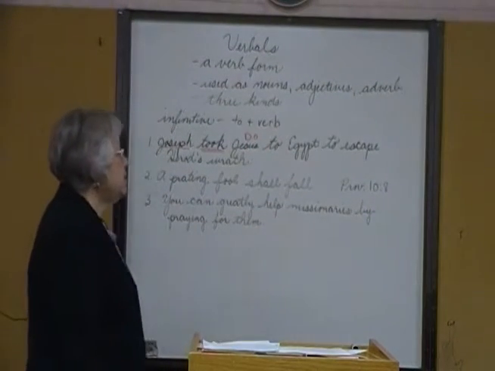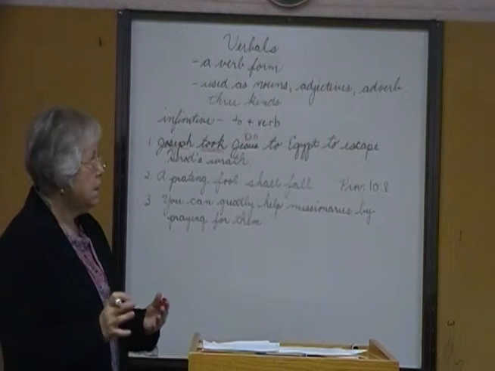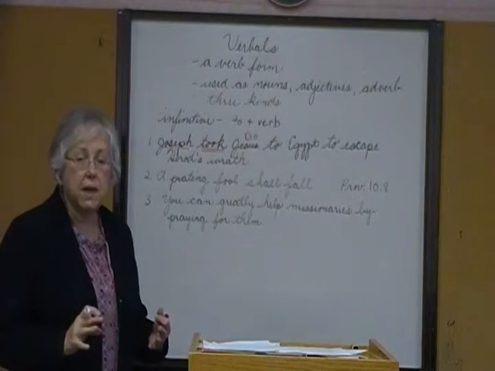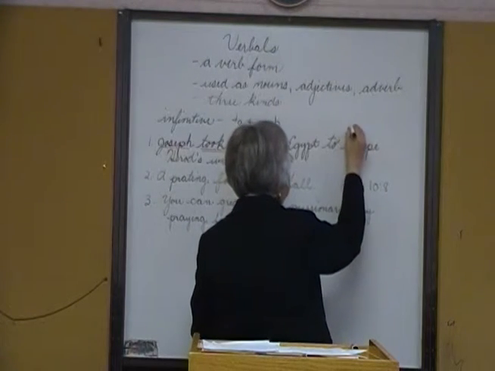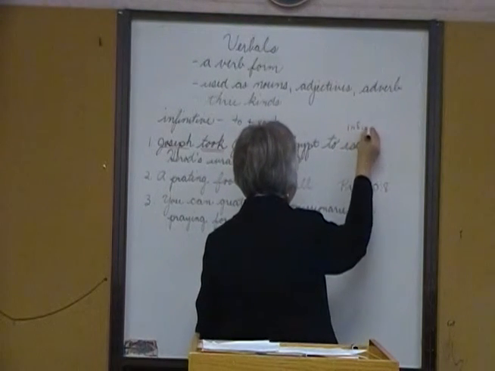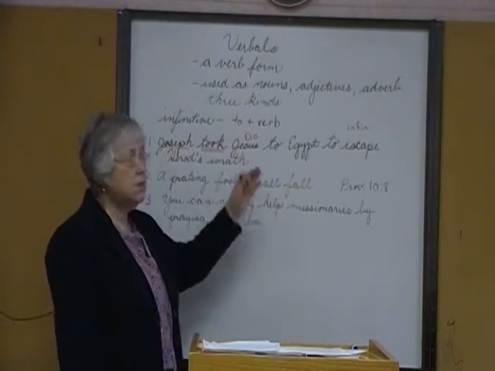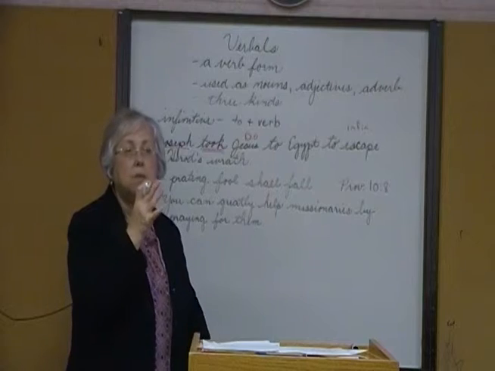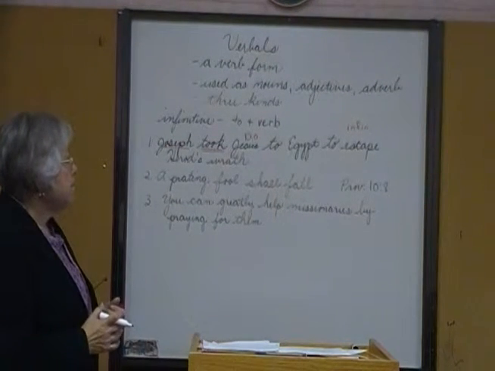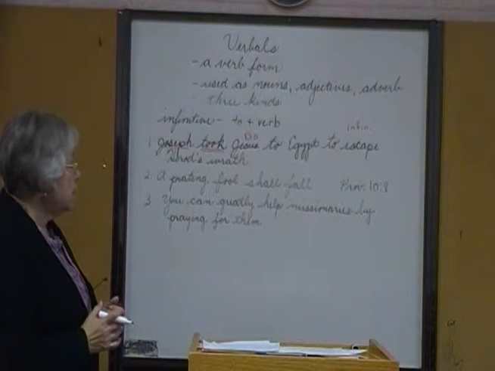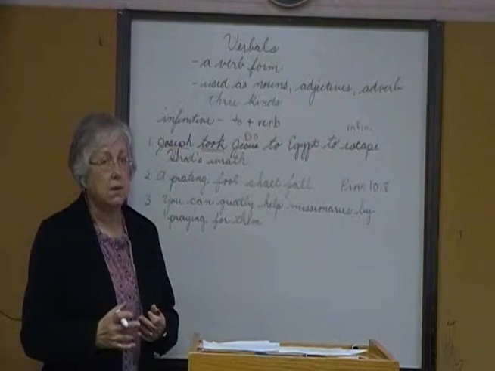Thinking of baby Jesus. We have to Egypt, which is a prepositional phrase, and then we have to escape. To escape is our infinitive. We have to plus a verb form. Now, we know it's not the subject, we know it's not the direct object, so we need to, by process of elimination, see how it's used. We know it's not an objective complement, so therefore it must be used as a modifier.